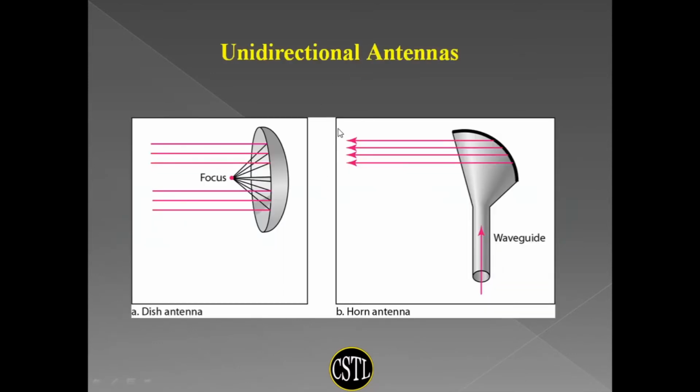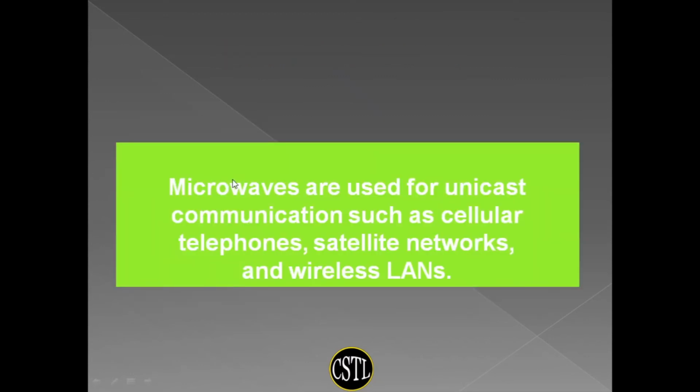Now, unidirectional antennas are used in microwaves. This horn antenna is used for the sender, and this antenna is used for the receiver. We have already used this type of antenna in the DTH signal, direct to home signal. Parallel signals come from here and here. There is a parabolic structure, and after reflection, the signal will come to this point, that is the focus, to increase the strength of the signal. Microwaves are used for unicast communication such as cellular telephone, satellite network, and wireless LANs.